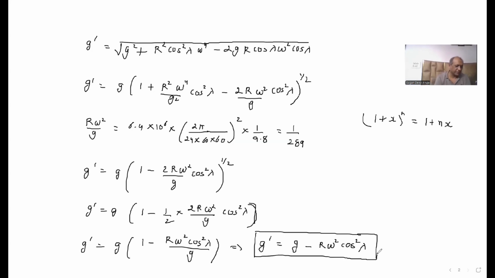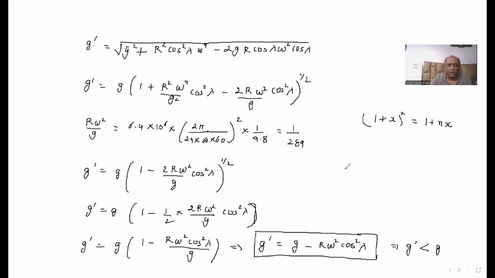This is our expression. Since cos lambda and omega are both positive, you can say that here g dash will be less than g. So that means the acceleration due to gravity is going to decrease because of the rotation of Earth, and it is also going to decrease with the increase in the value of the latitude of the place, that is lambda.